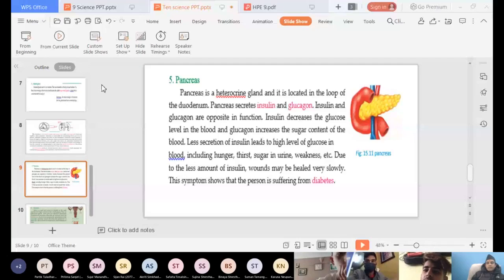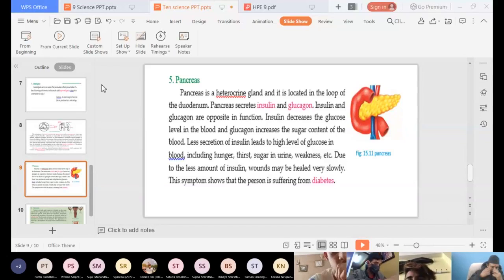Beavers, what happened? You speak now. Today we read about thyroid gland, and the thyroid gland is situated in the neck or on either side of the upper part of